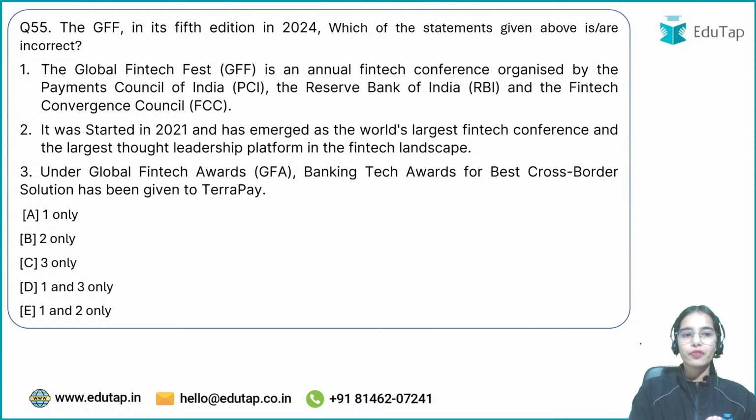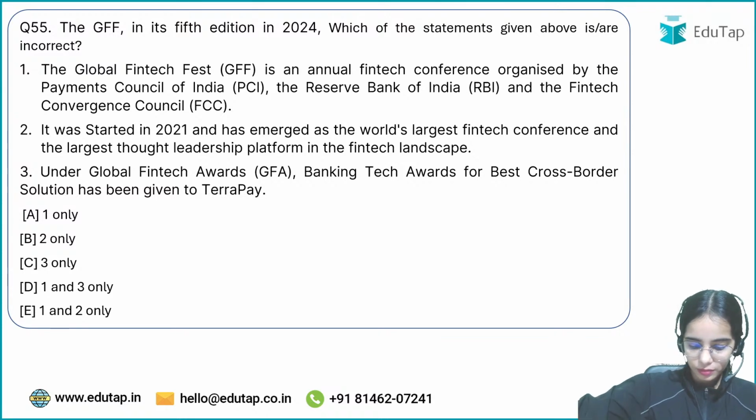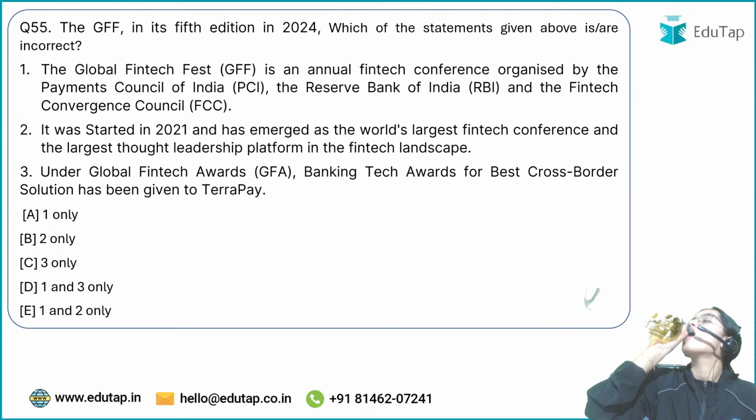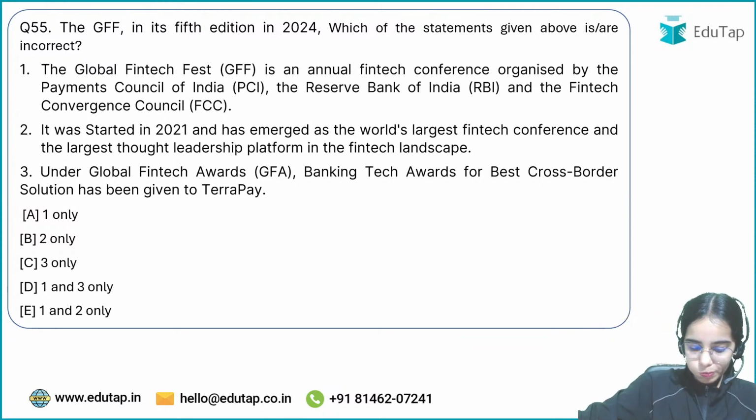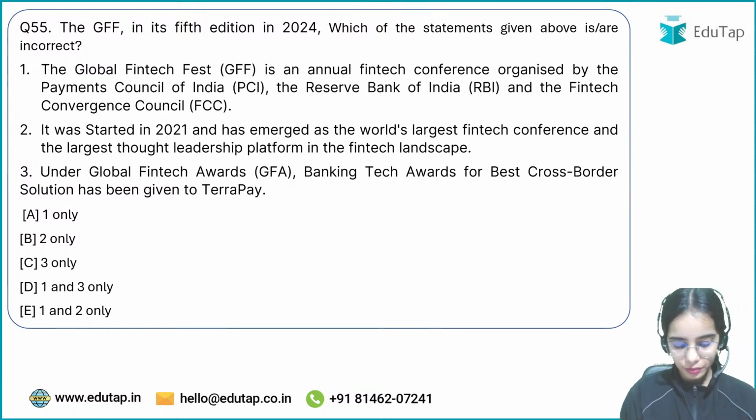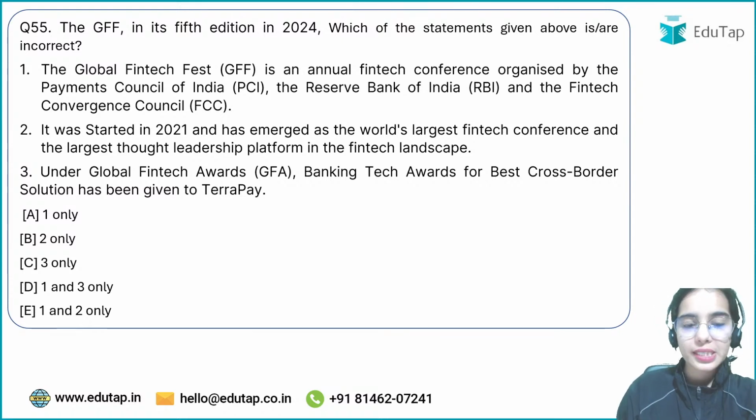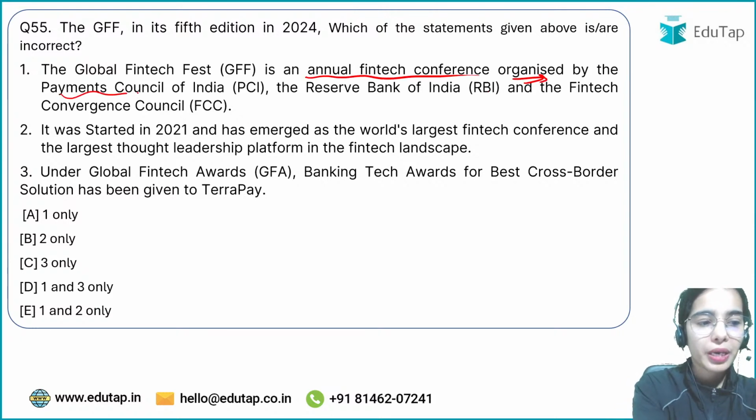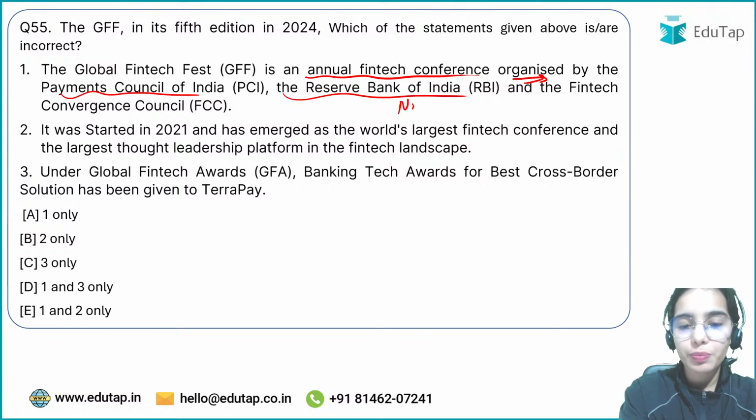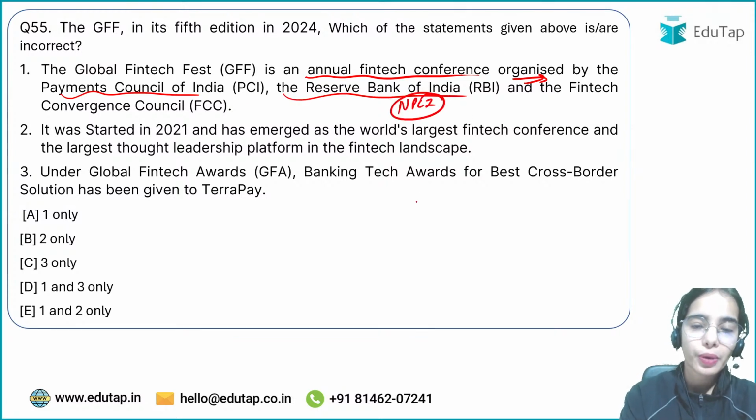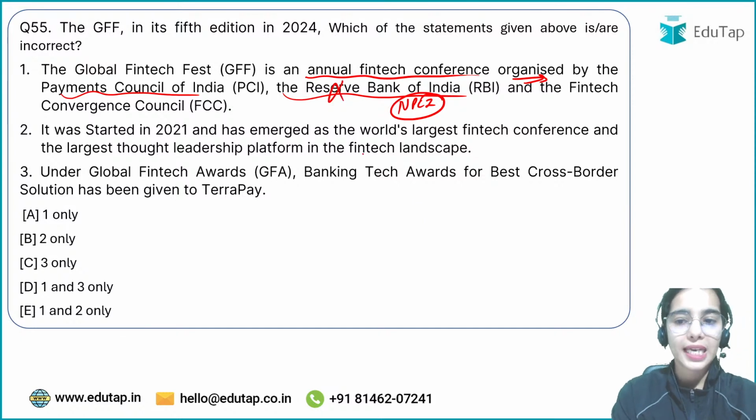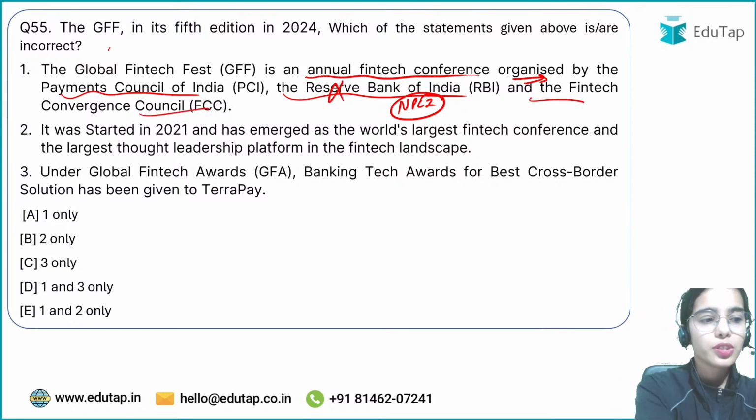So the Global FinTech Fest has happened recently. Which of the following statements is or are correct? That you have to tell me. So the Global FinTech Fest is an annual FinTech conference organized by the Payment Council of India, the NPCI, that is National Payments Corporation of India, not RBI, it is NPCI, and the FinTech Convergence Council. Okay, so first one is wrong.